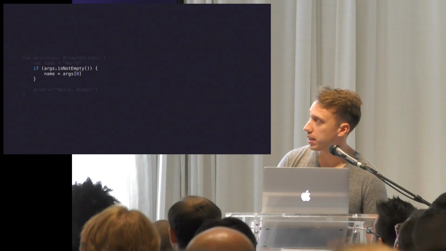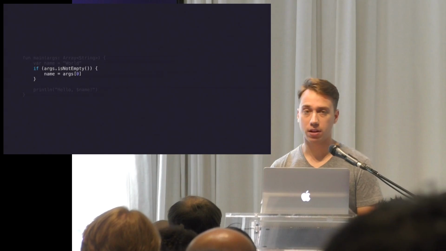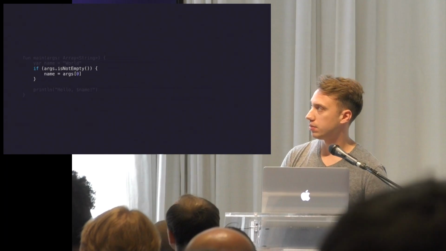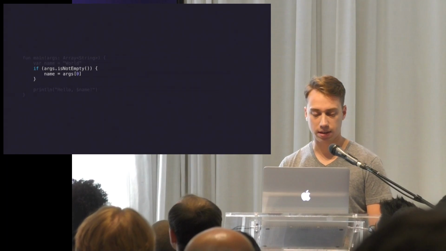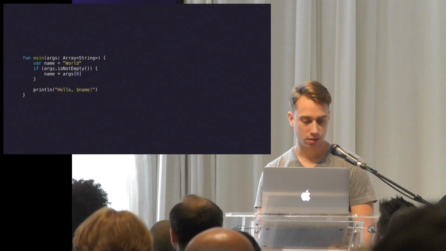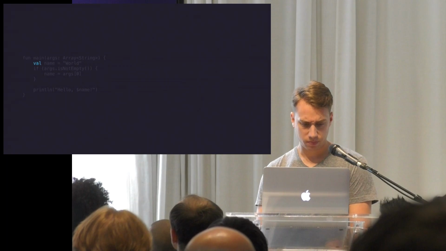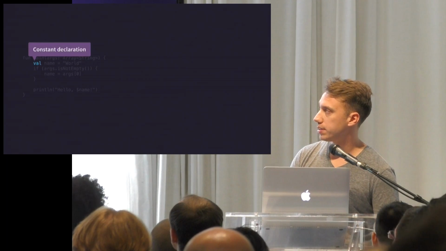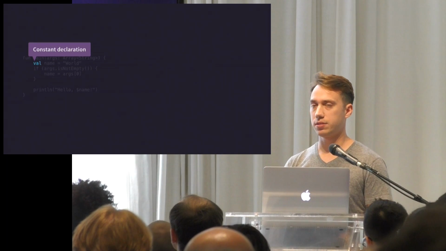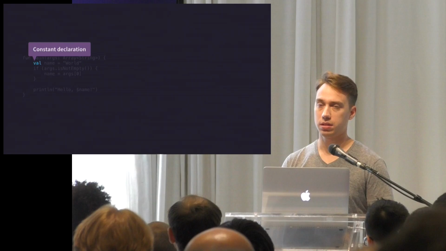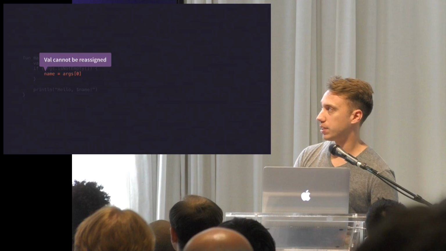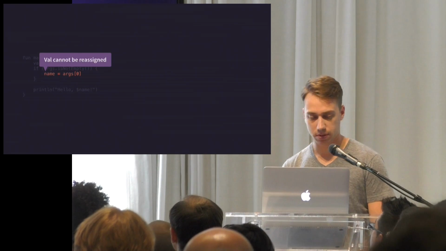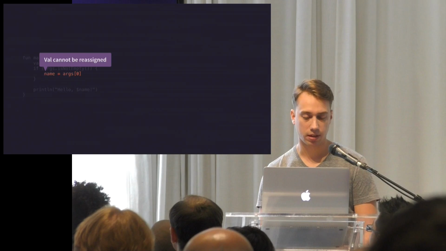So next, let's expand this to check and see if the arguments that we passed in have any strings. So if this string array is not empty, we'll take the first string and assign it to name. Like so. We also have the val keyword, and it's analogous to a final variable in Java. So this is a constant, and we run into a problem trying to compile this because we can't reassign a value to this constant.